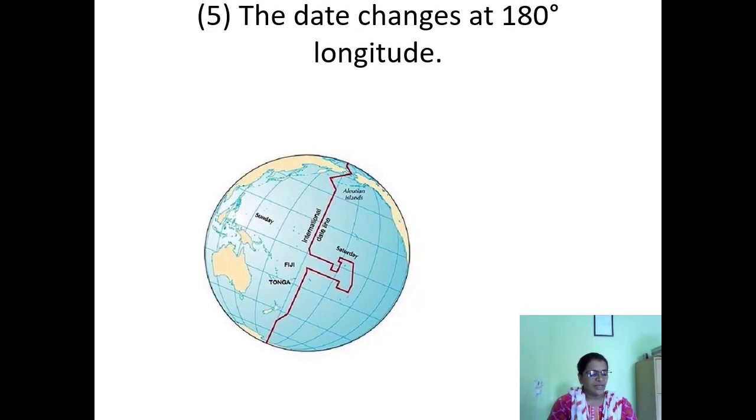Next question is, at which longitude does the date change? This is the 180-degree meridian, which is passing through the Pacific Ocean. Day and date change when we cross the International Date Line, or 180 degrees. The date changes at 180 degree longitude.